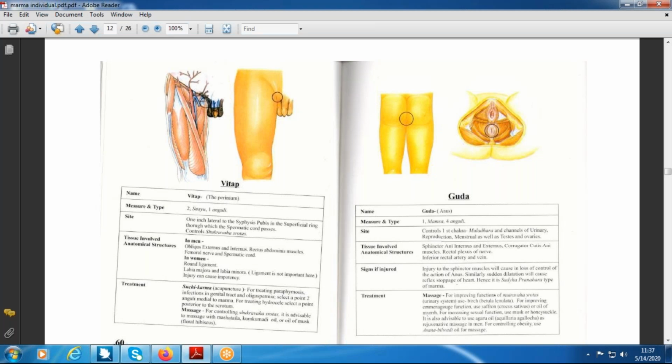Most of the time it is concerned with an erection problem. In modern medicine it is considered impotence, not being able to have normal sexual activity. It is called impotent.